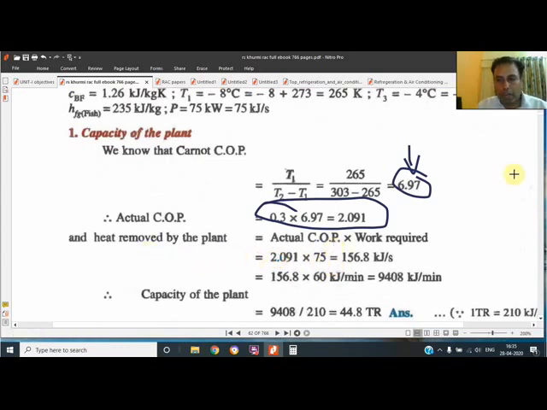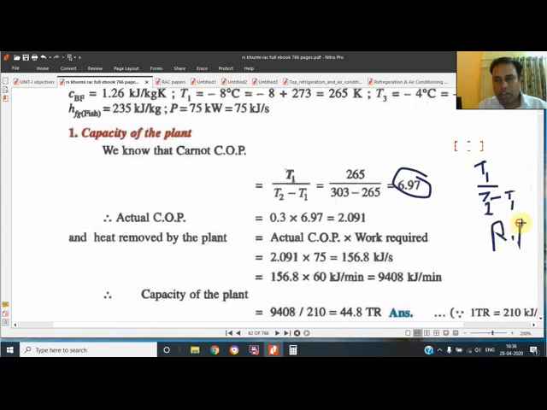It has two: one is the temperature ratio, and the second is refrigerating effect upon work done. They have determined the COP as 2.091. If we multiply COP with the work done, we get the refrigerating effect.